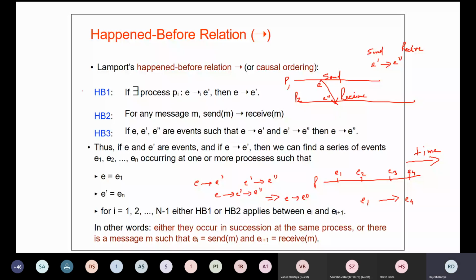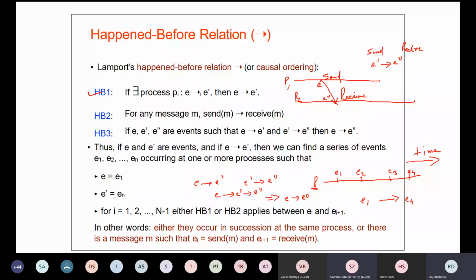These events are happening on the same process. There is no inter-process communication in rule number one. Am I clear? The student who was having the doubt? Yes, sir.